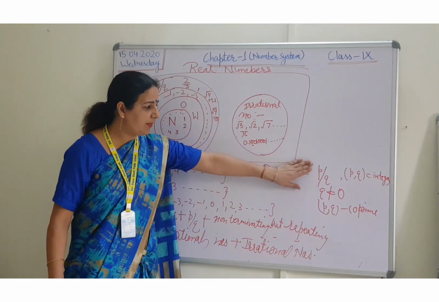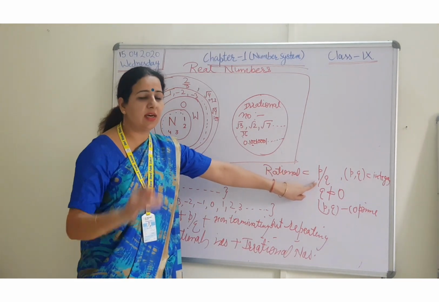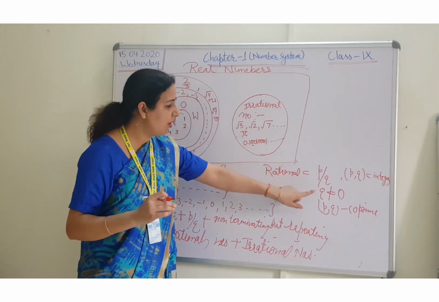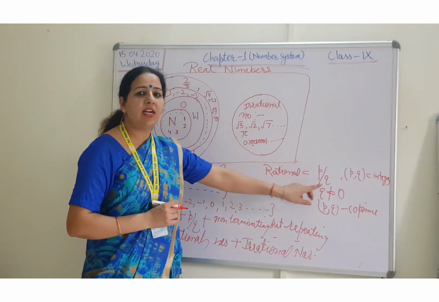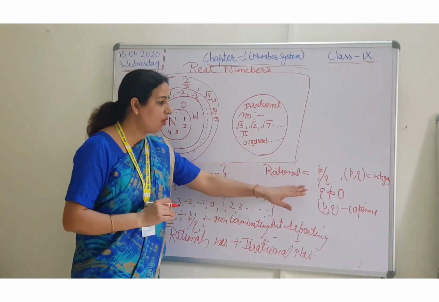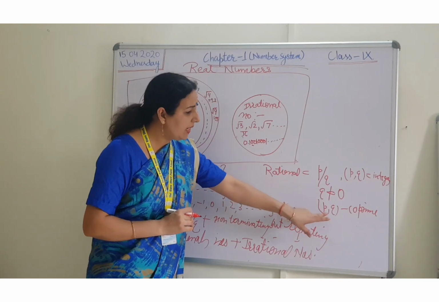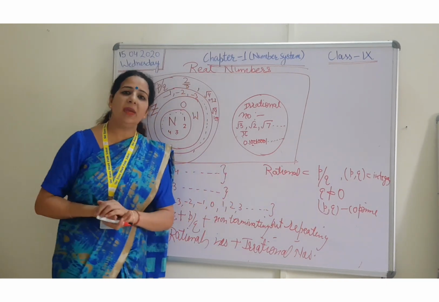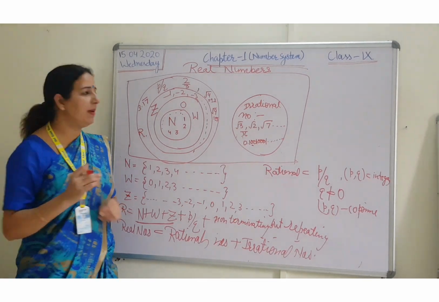I just want to explain you the meaning of these terms. P upon q. The number should be written in the form of p upon q. The denominator should not be equal to 0, because division by 0 is not possible. So q should not be equal to 0. And what about p and q co-prime? P and q are co-prime means they should be written in the simplest form.